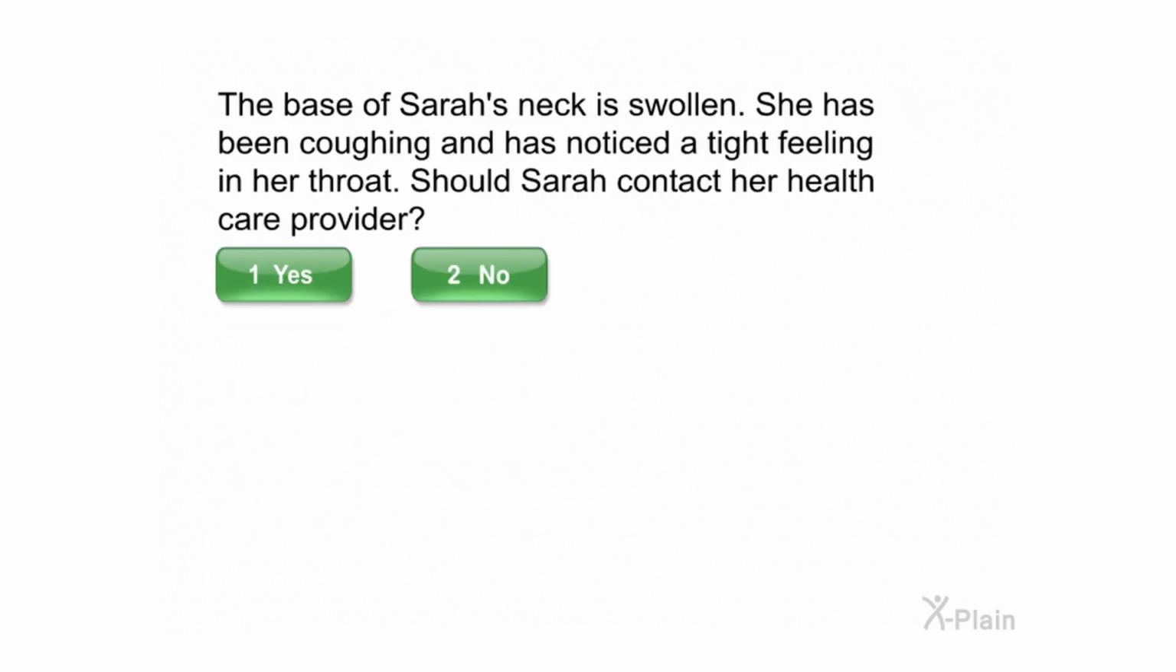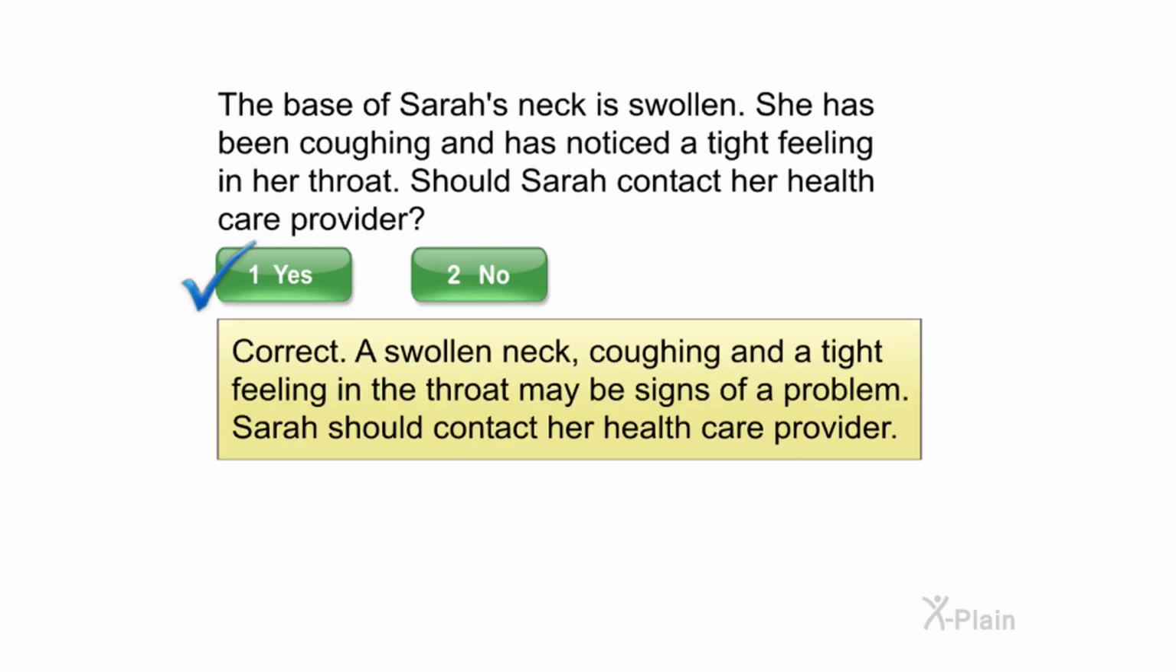The base of Sarah's neck is swollen. She has been coughing and has noticed a tight feeling in her throat. Should Sarah contact her healthcare provider? Select yes or no. Correct. A swollen neck, coughing, and a tight feeling in the throat may be signs of a problem. Sarah should contact her healthcare provider.